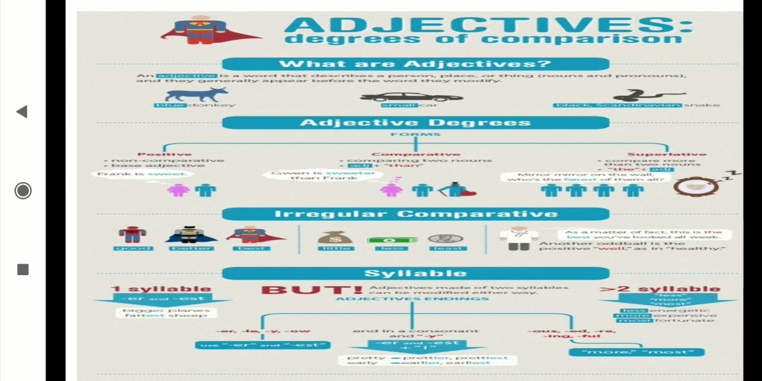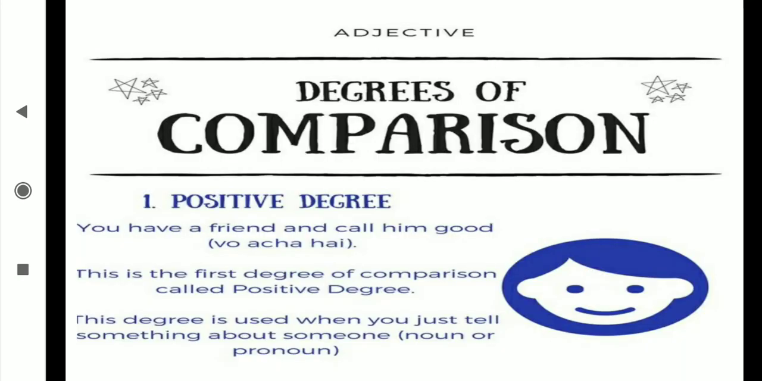Now some irregular comparatives are also there, like good, better, best. Bad, worse, worst. Little, less, least. Irregular forms are also there, and syllables also matter. If there is one syllable, what to do? If one syllable, then join only "er" and "est". If at the end "y" is coming, "y" converts into "i", and then write "er" and "est". Somewhere we are joining "more" and "most". This kind of comparative and superlative degree we can see.